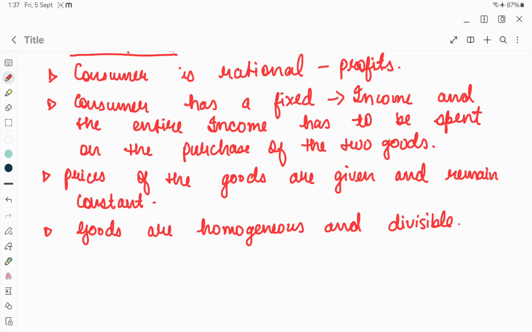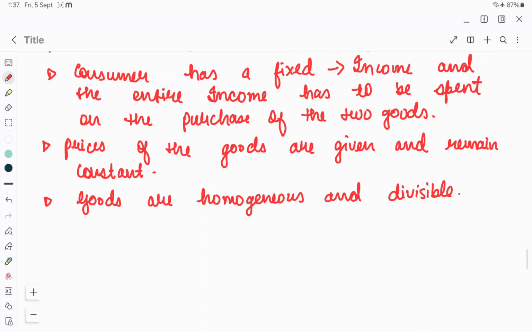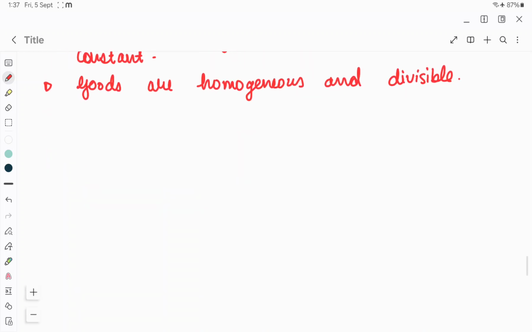It's not like they are indivisible. Now, leaving the assumptions outside, you have to keep these assumptions in mind. Then we are going to study where would a consumer be in equilibrium. Now, let's first understand with the figure, and then we can go with the details.